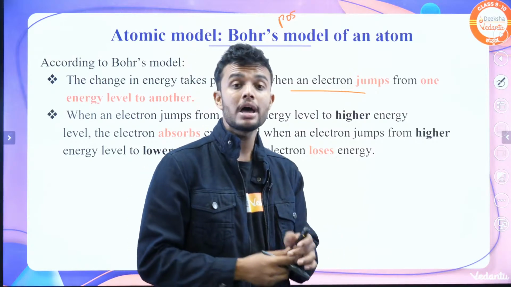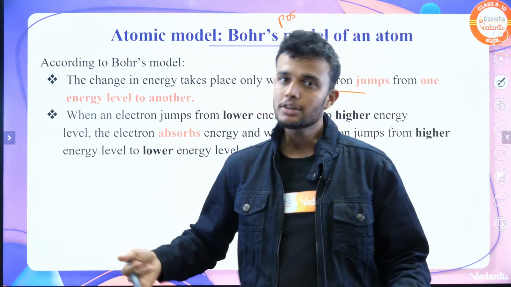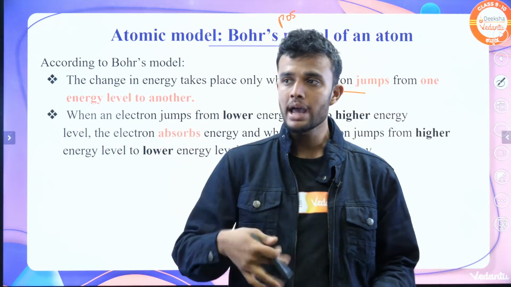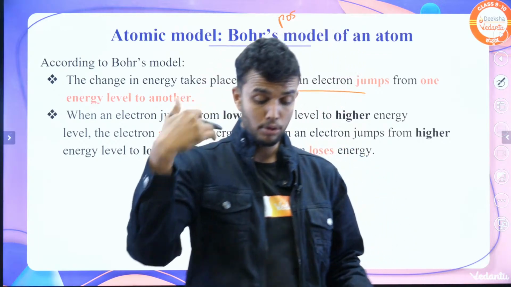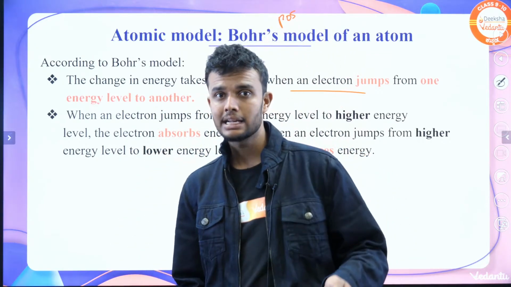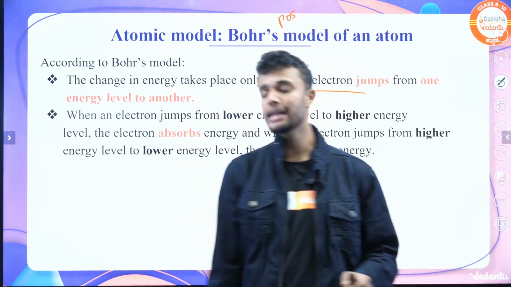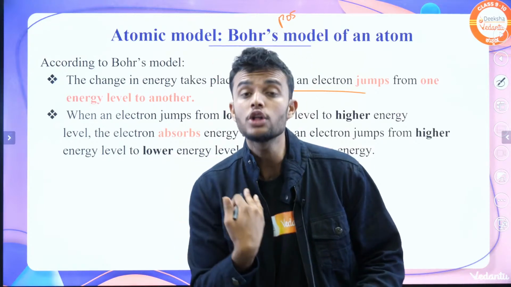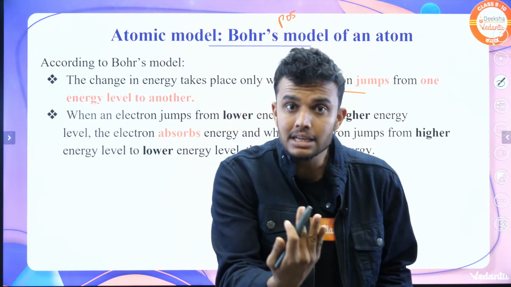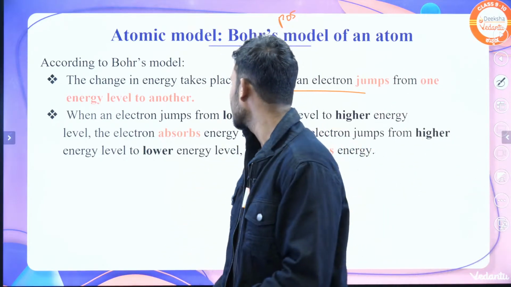Electrons need energy to jump from a lower to a higher energy level, and when they jump from higher energy to lower energy, they release energy.